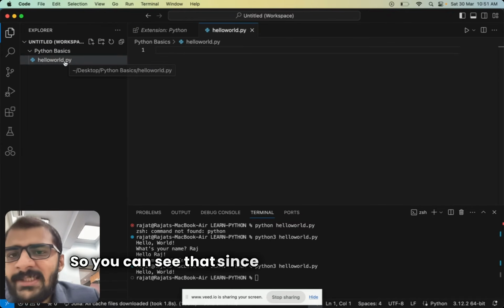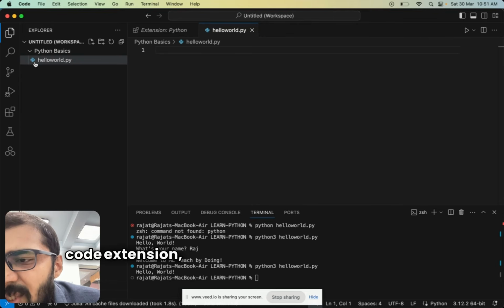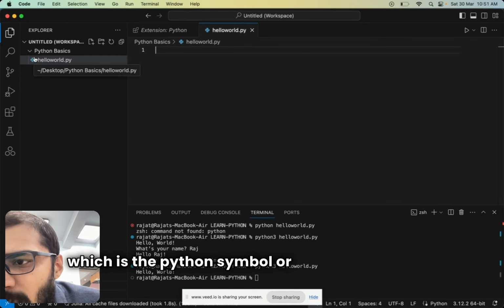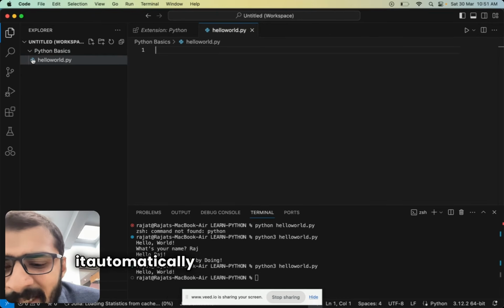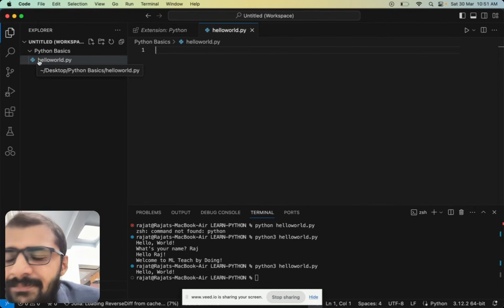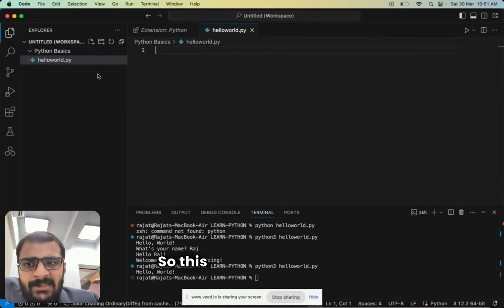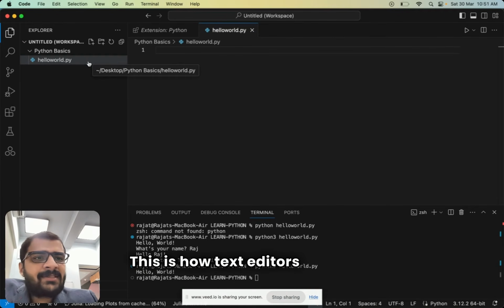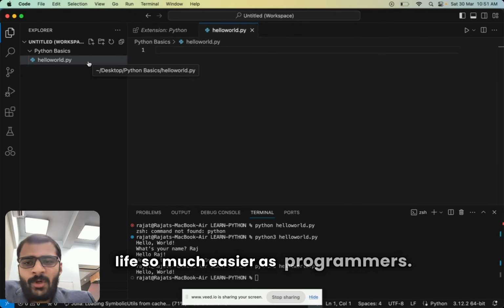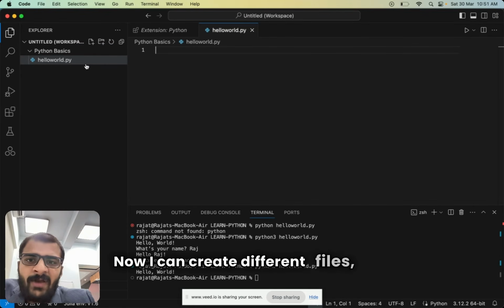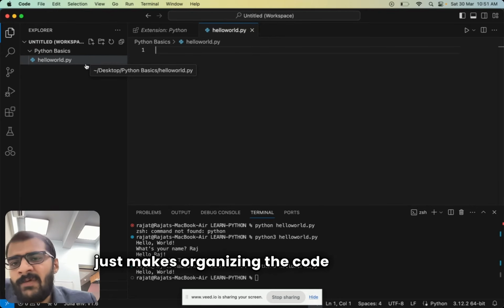So you can see that since we installed the VS Code extension, VS Code automatically put an icon over here, which is the Python symbol or the Python logo. So it automatically detects this as a Python script. So this step we had done. This is the file management system. This is how text editors make our life so much easier as programmers. I can create different folders here now. I can create different files, and it just makes organizing the code very easy.